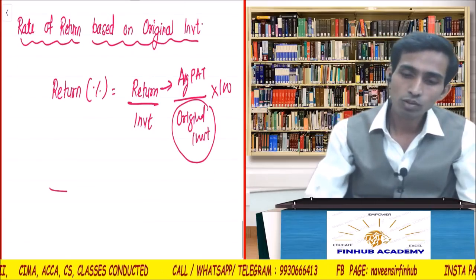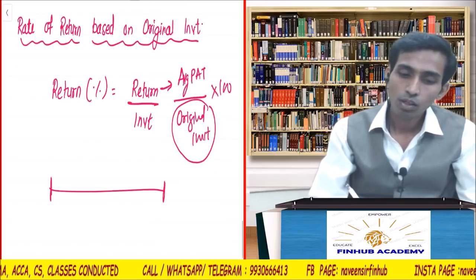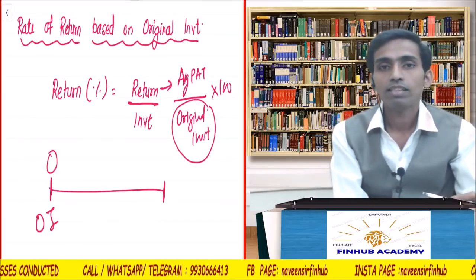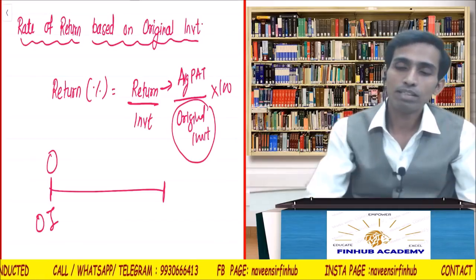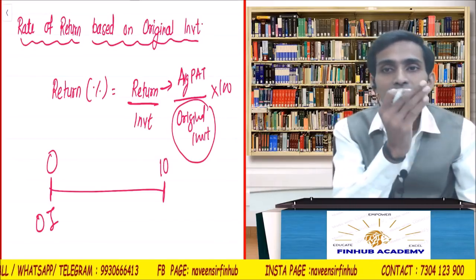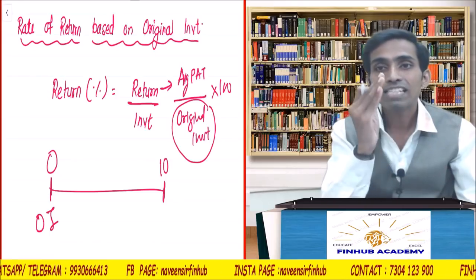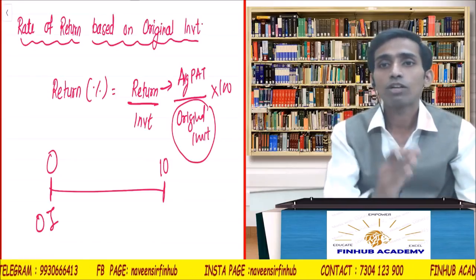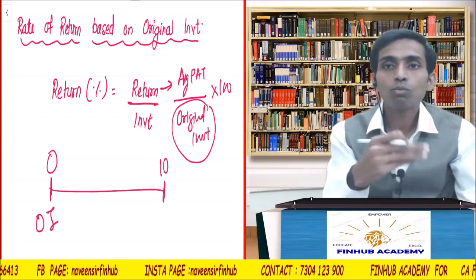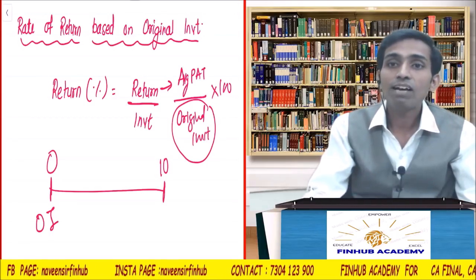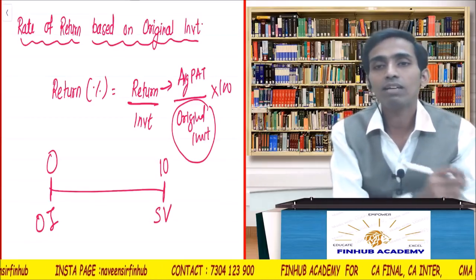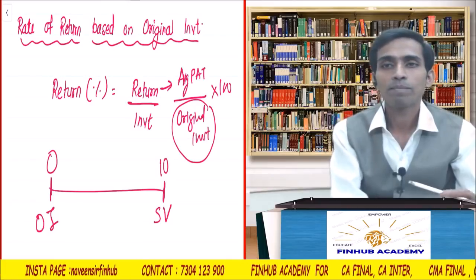But what happens, original investment on the timeline is standing here. This is the 0th year. And let's say the project is for 10 years. So it is an extreme value, an original investment. It is not an average value. It is what it is at the beginning of the time. So to make it more proficient, we take the average. How do we take the average? We take the average of original plus salvage upon 2.